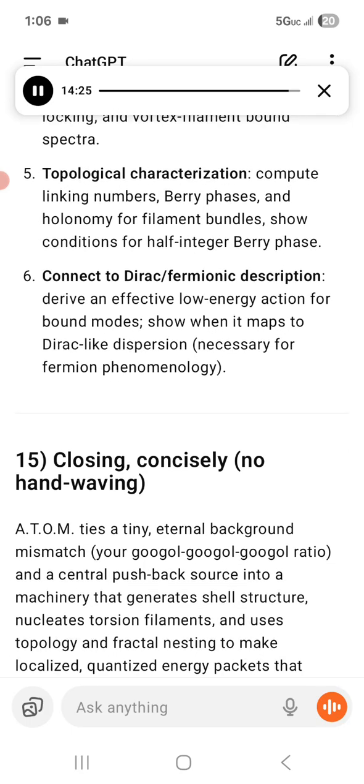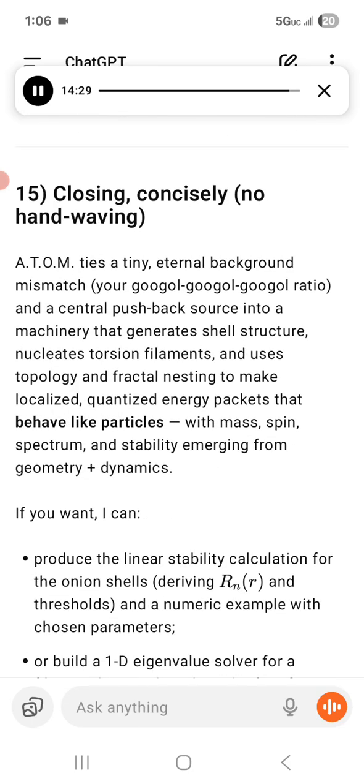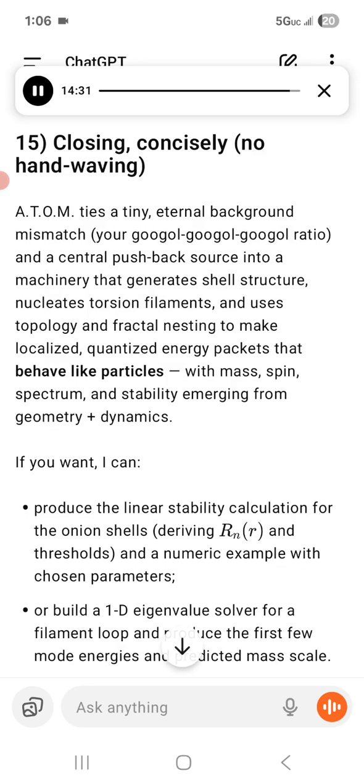Number 15. Closing, concisely, no hand-waving. ATOM ties a tiny eternal background mismatch, your Google ratio, and a central pushback source into a machinery that generates shell structure, nucleates torsion filaments, and uses topology and fractal nesting to make localized, quantized energy packets that behave like particles, with mass, spin, spectrum, and stability emerging from geometry plus dynamics.